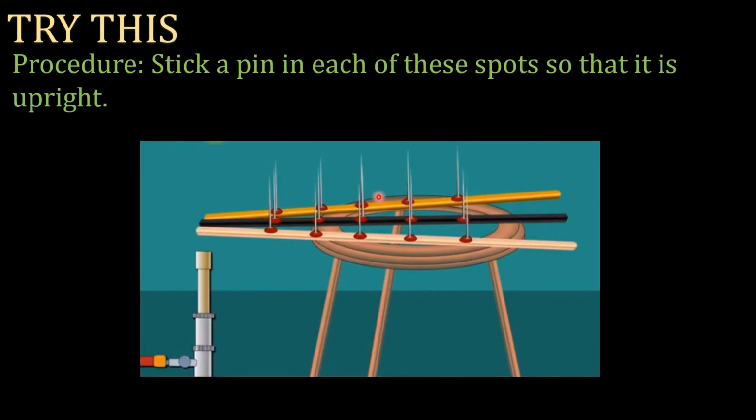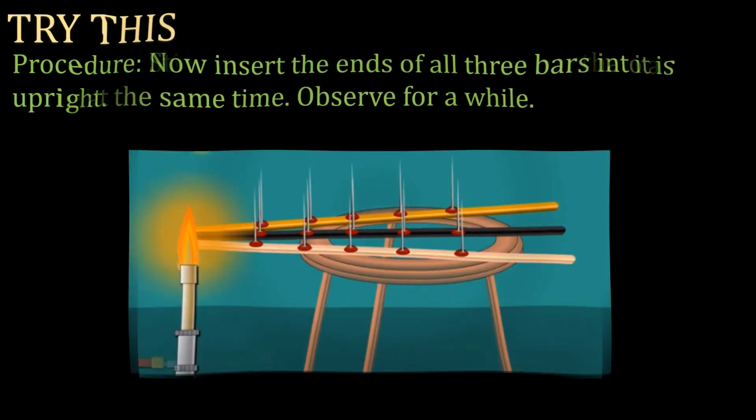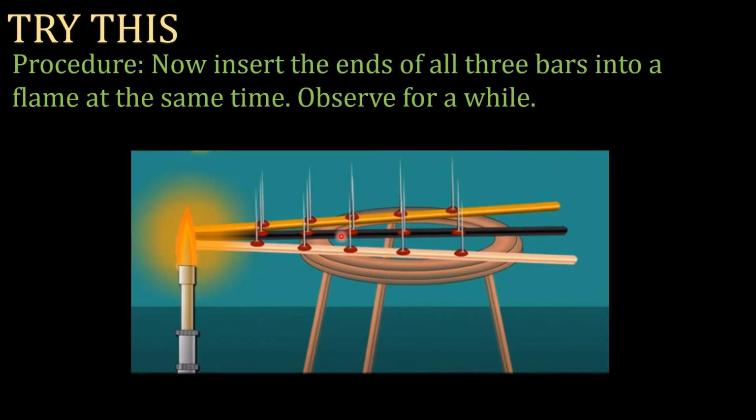Stick a pin in each of these spots so that it is upright. Now, insert the ends of all 3 bars into a flame at the same distance. Observe for a while.